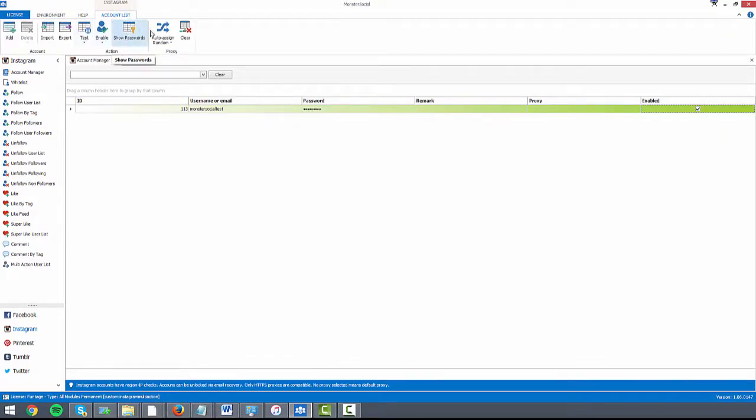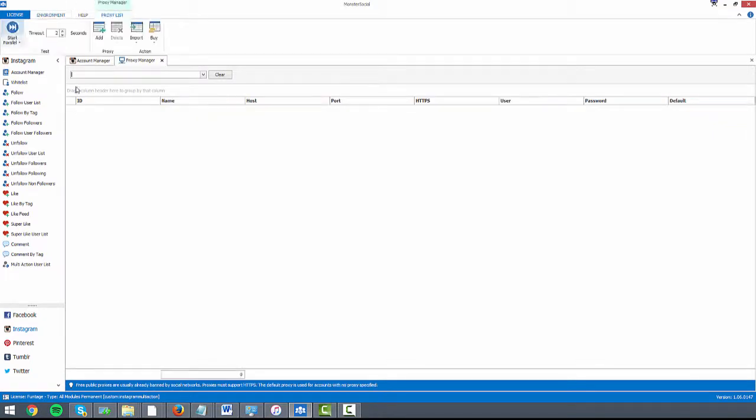We've also got show passwords. I'm not going to do that, although I don't really care for this account. Maybe not. We've also got auto assign random proxies as well. If you come up here to the environment, we've got a proxy manager. In the proxy manager, you can add all of your proxies in here, you can test them, check the strength of your proxies and whatnot.